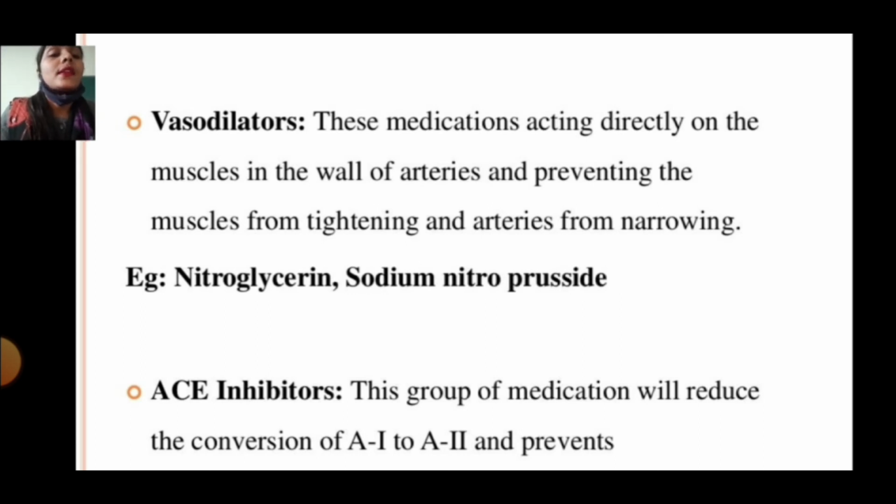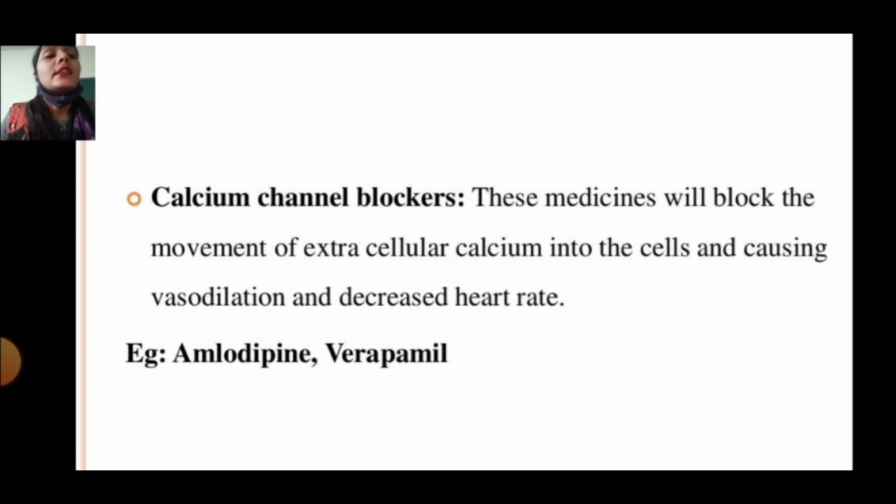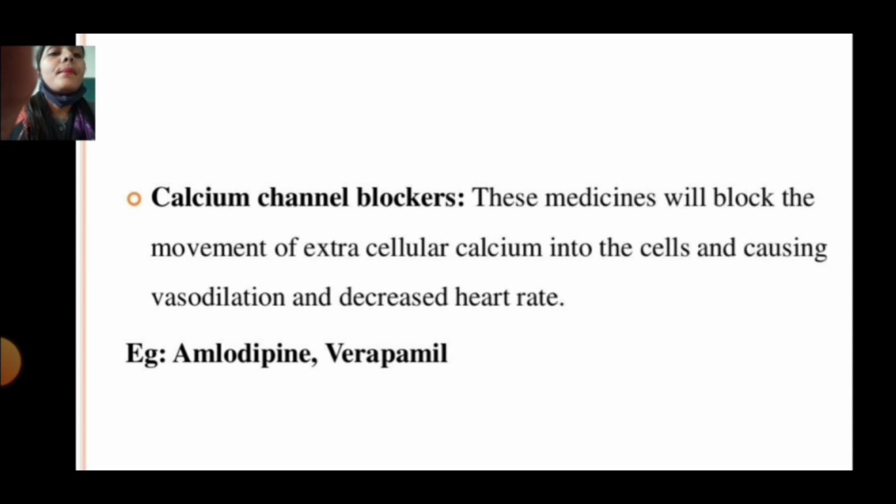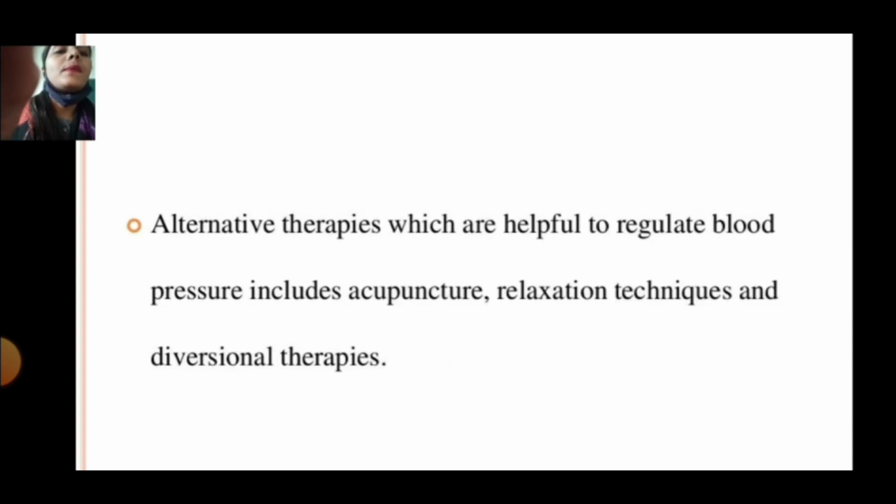ACE inhibitors: this group of medication will reduce the conversion of A1 to A2. Calcium channel blockers: these medications will block the movement of extracellular calcium into the cell, causing vasodilation and decreased heart rate. Example, amlodipine or verapamil. Alternative therapies which are helpful to regulate blood pressure include acupuncture, relaxation techniques and diversional therapies.